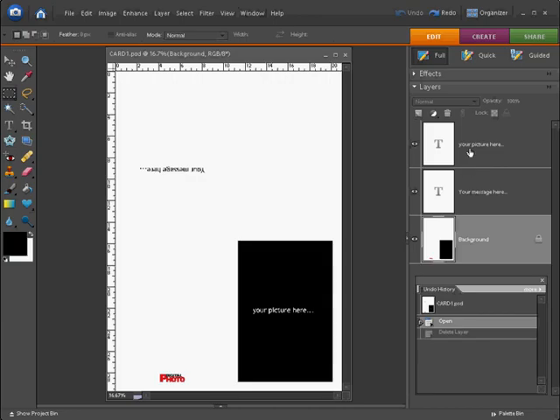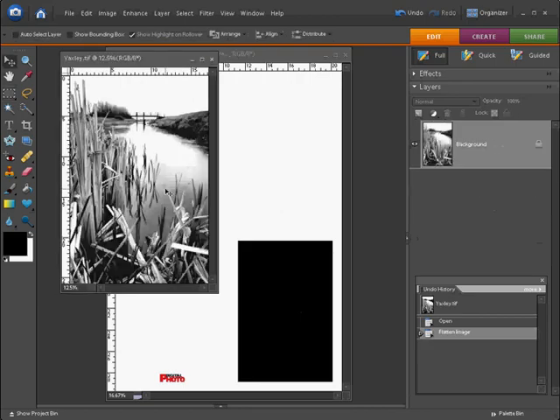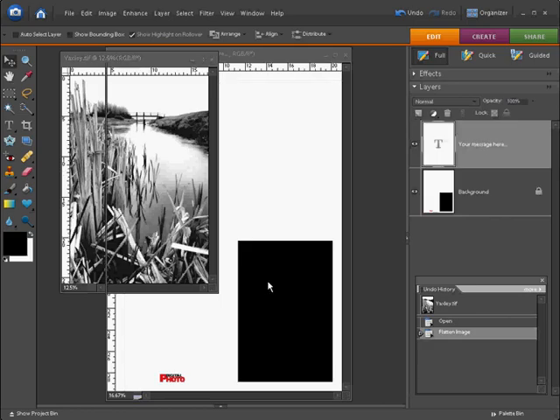First of all, we need to delete the Your Pictures Here text layer, so make sure you just select it in your Layers palette and then just drag that onto the trash icon. Next up, we want to add our photograph onto the card, so just open up any particular photograph that you'd like to use. Once you've chosen and opened the file that you want to use on your greetings card, just go across into the toolbox and make sure that you're selected on the Move tool. And then all you need to do is just hold down on that image and drag it onto the template.